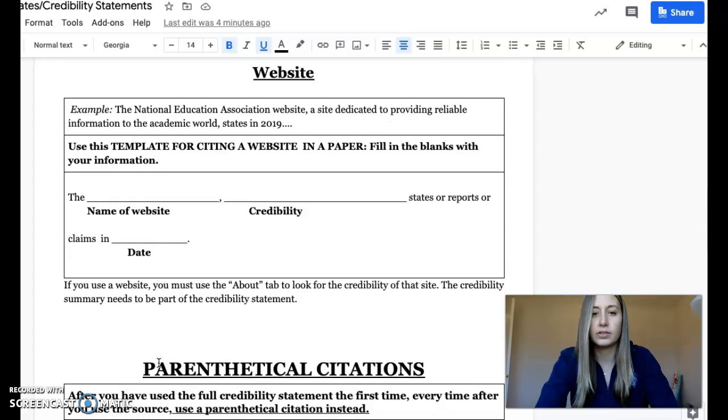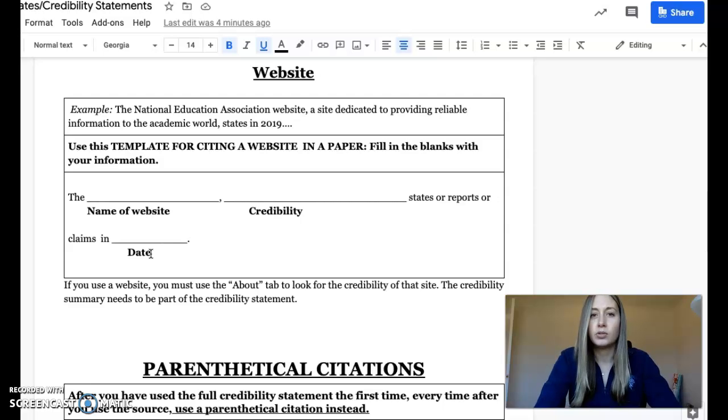If you scroll down here, you can see an example of how you would do it with a website. Most of your information, though, will come from databases, so you shouldn't be really using websites as much. That should be kind of a last resort, but in case you do, put the name of the website and then give some reasoning why it's credible. Like in this example, it says, a site dedicated to providing reliable information to the academic world. If there's any sort of credibility that you know about the website, you could say that. And it states or reports or claims in whatever the date of the website is.